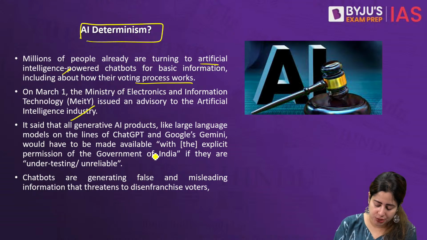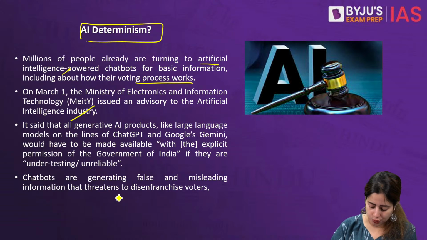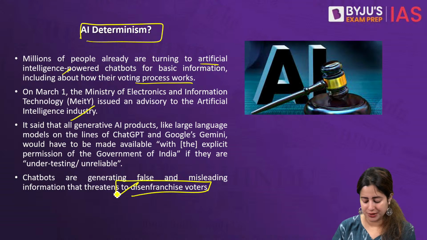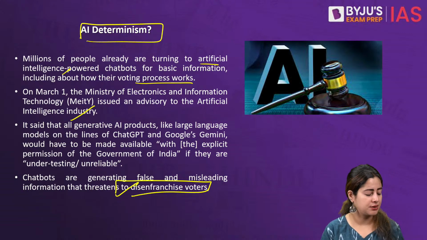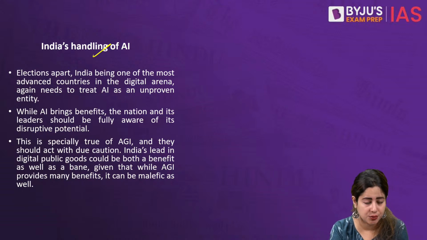So in that light, today, these products, unless they are reliable and tested, have been prohibited by the Indian government from being released online. So let's also believe that this process of disenfranchising the voters is also threatening the hardcore basis of democracy. So how does India handle this threat today? Just like many other countries are. As India is also proceeding towards the election, and we are very digitally advanced, we are in fact on top when it comes to using AI and generative AI.